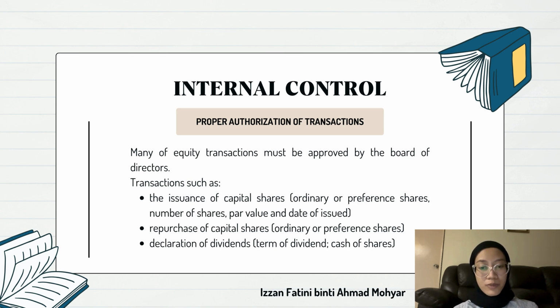The next one is repurchase of capital shares, which also involves both ordinary and preference shares. And the last transaction is declaration of dividends, which covers the terms of the dividend and cash or shares.